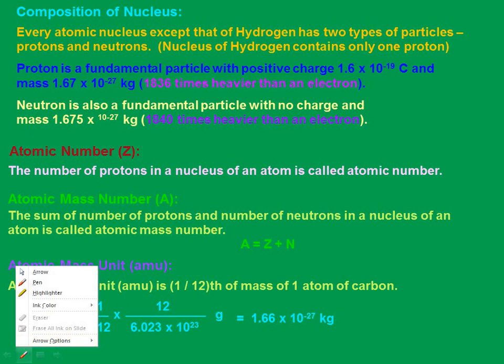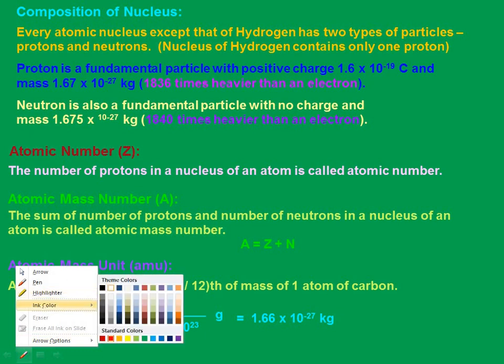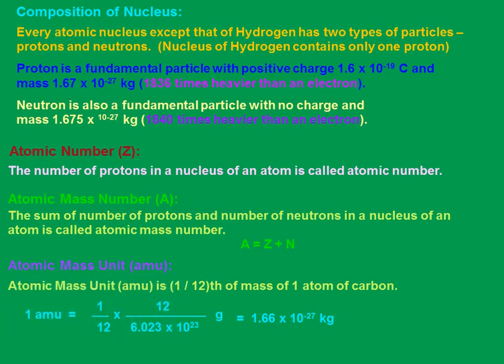And if you want to represent the nucleus of any particular element, we can write it as X with Z and A, or sometimes both these values are written on the same side.